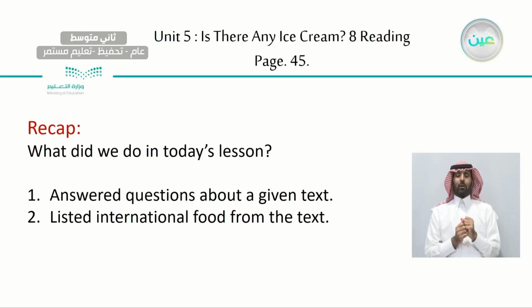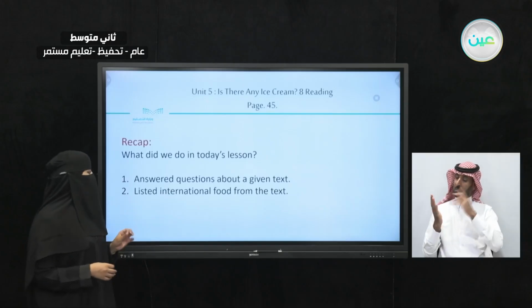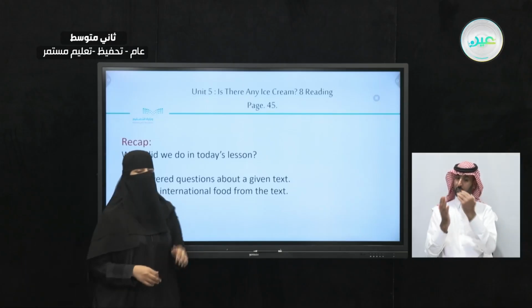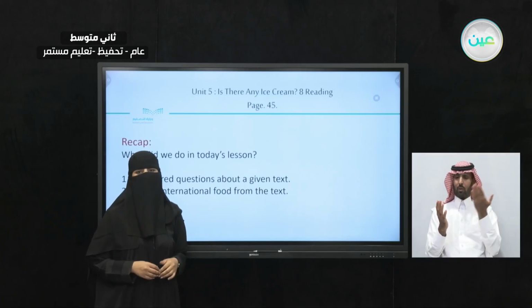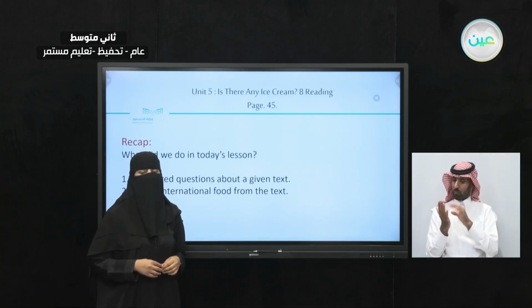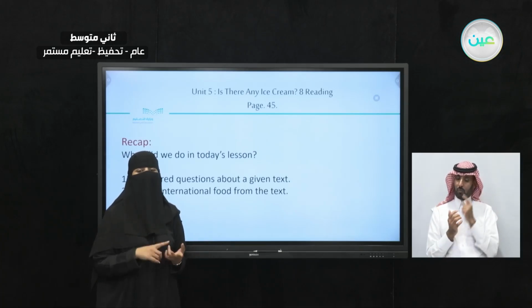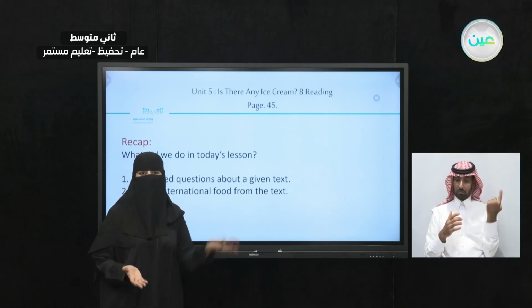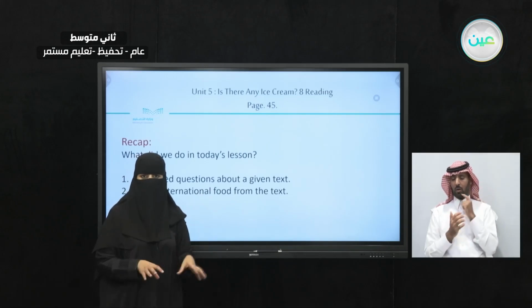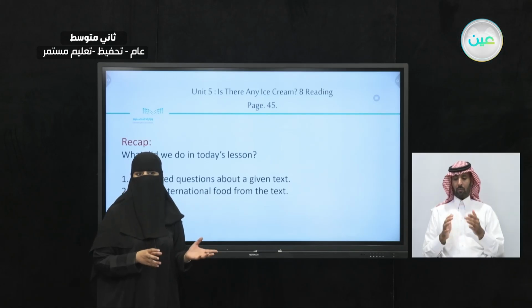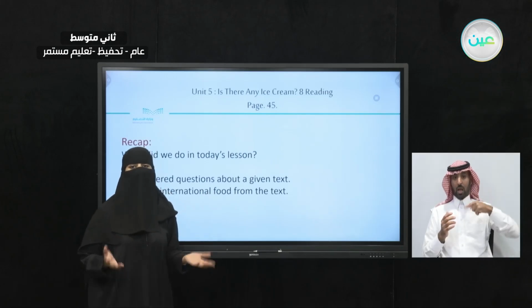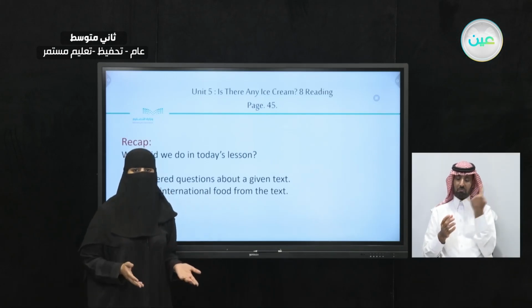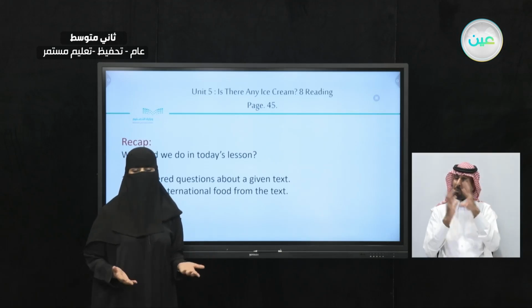Now, what did we do in today's lesson? We answered questions about the text, and we listed international food from the text. Now, do you remember some of the international food from the text? Like what? Like burger, pizza, ice cream. All of these are international food. It was before special for a place in the world, but not anymore. Now, because of globalization, it is called international food.